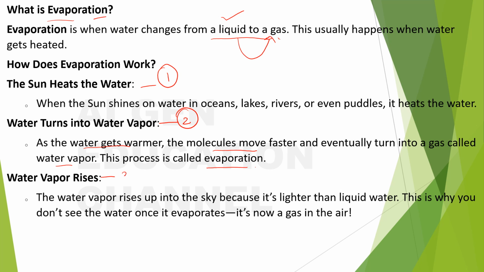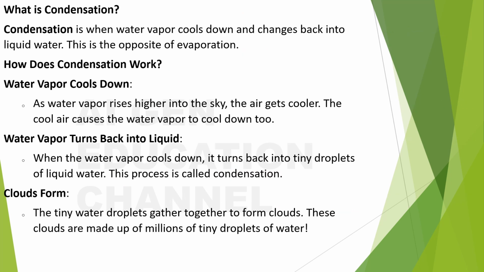Then the third step is water vapor rises. The water vapor rises up into the sky because it's lighter than the liquid water. Okay, this is why you don't see the water once it evaporates. It's now a gas in the air. Okay, fine. This is about the evaporation.